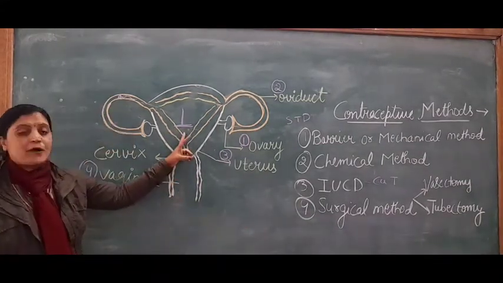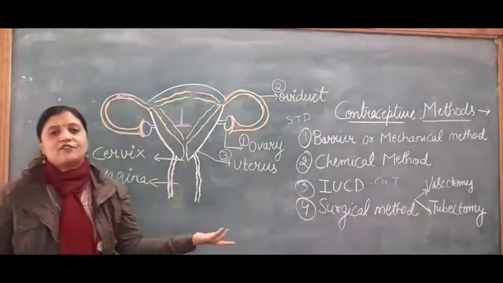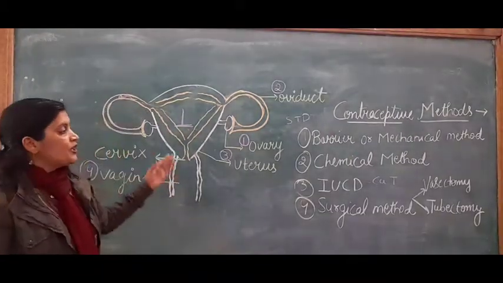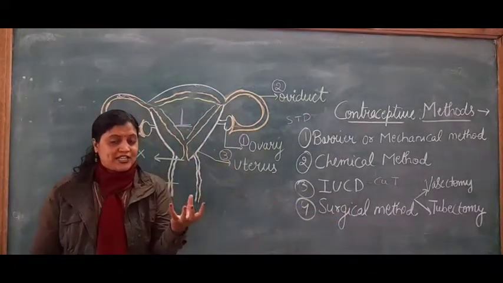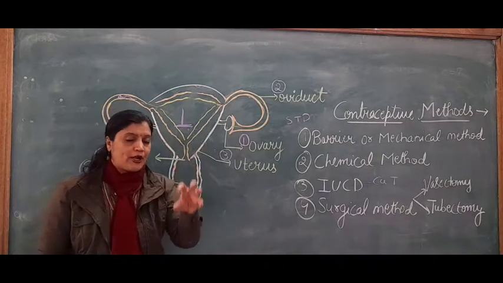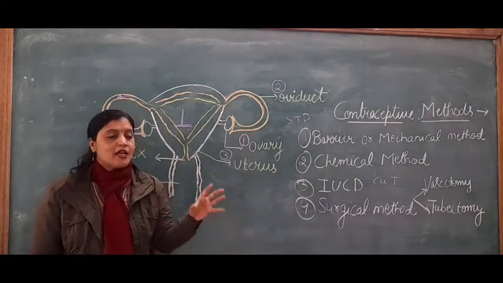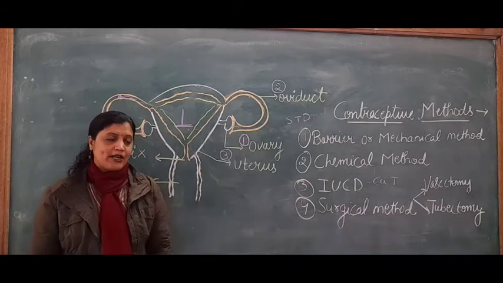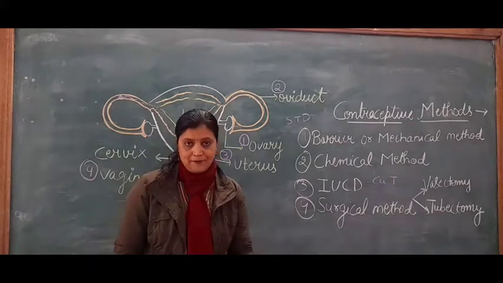So here only the sperms get killed. So they will not pass to the fallopian tube and fertilization will not take place. So this is the role of IUCD. But a copper plate is inbuilt inside the female body, so maybe there is a chance of irritation to the female body. So this method also we can't say is a safe method.